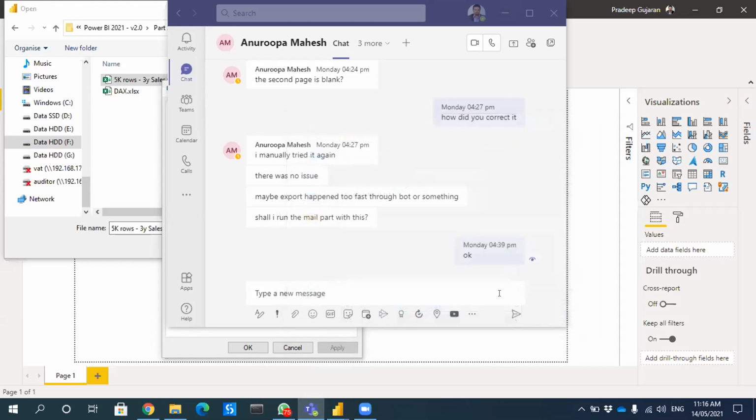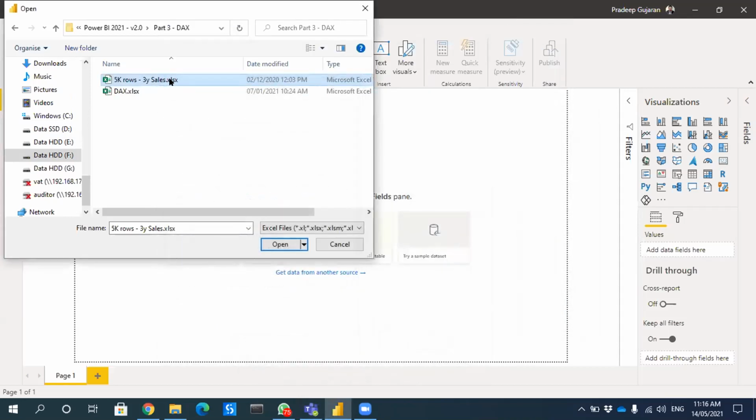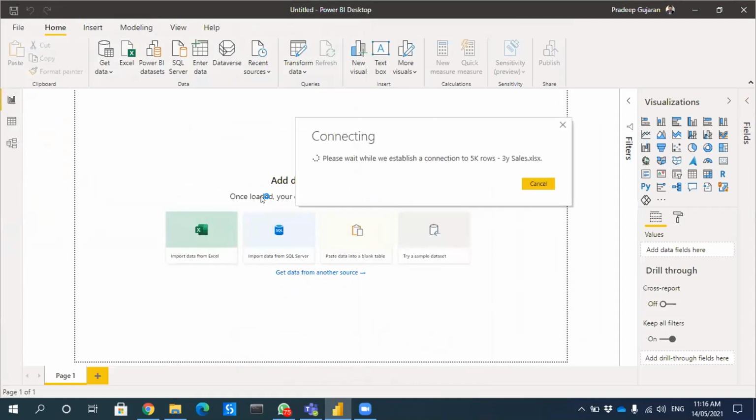Okay, I've uploaded the file. So you can download that file and you can import that file inside the Power BI.